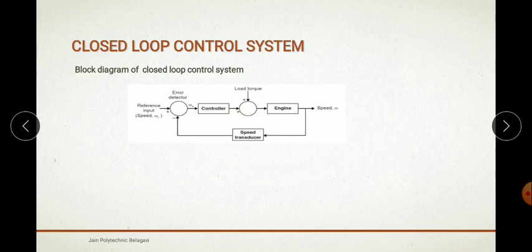So what happens in closed loop? A closed loop control system is one in which the control action is somehow dependent on the output. In this case, the control output is fed back to the feedback element. This is the feedback element, coupled with the reference input. This is the reference input, thus acting as a signal, the difference of the desired output and the reference input. Here the advantage is that the output can be controlled with the help of the desired input. This is the advantage compared to the open loop control system.